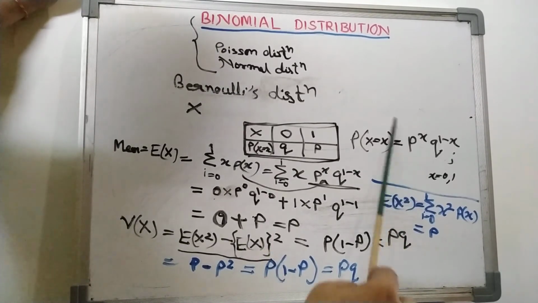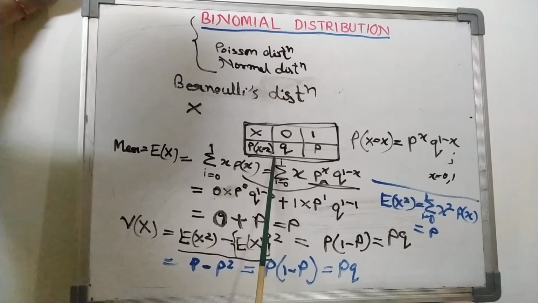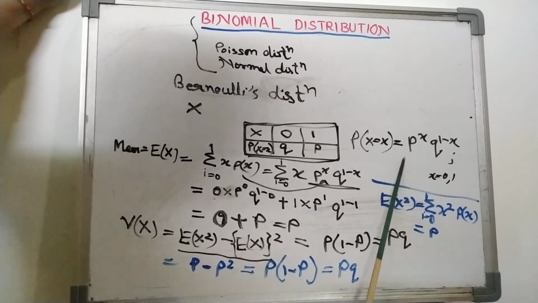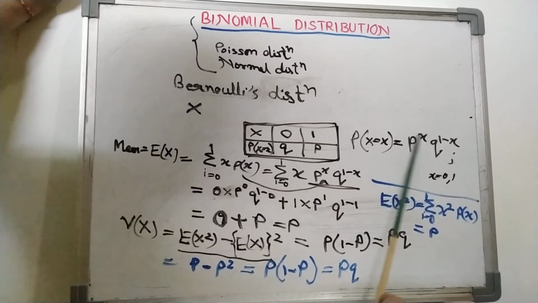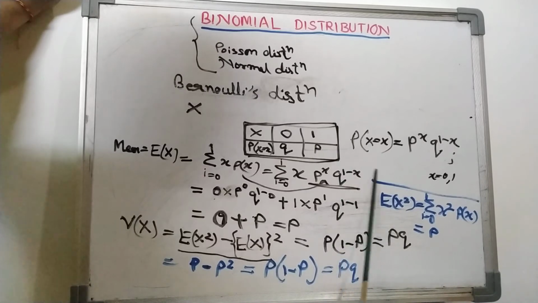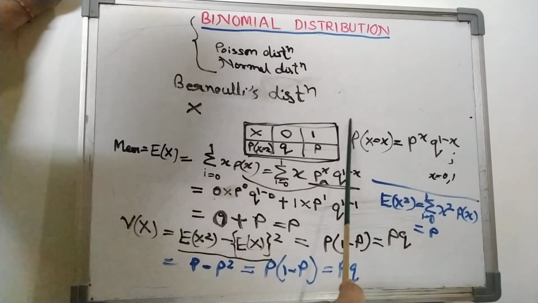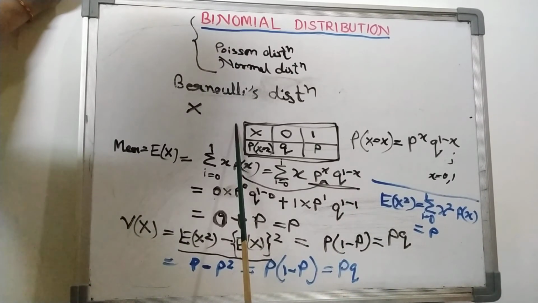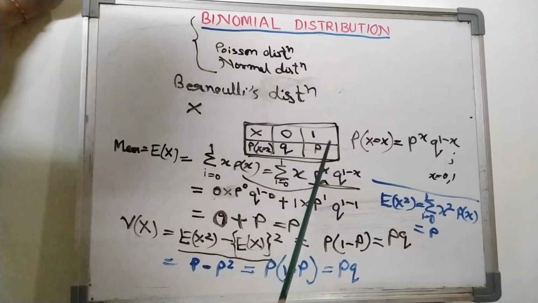It is the same thing, we can write it in function form or in table form. In the function form we have written this, where x goes from 0 to 1. These are the x values. So the Bernoulli distribution function is defined in this way, or we can write this table also. This is the tabular form of the Bernoulli distribution.